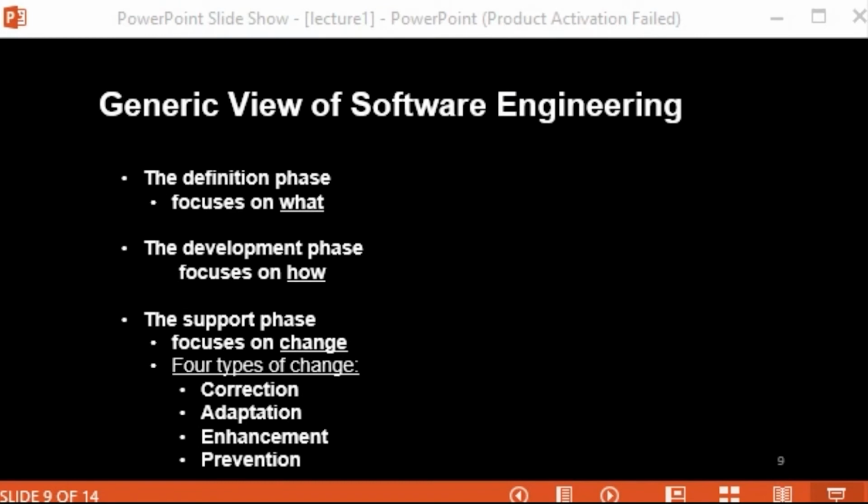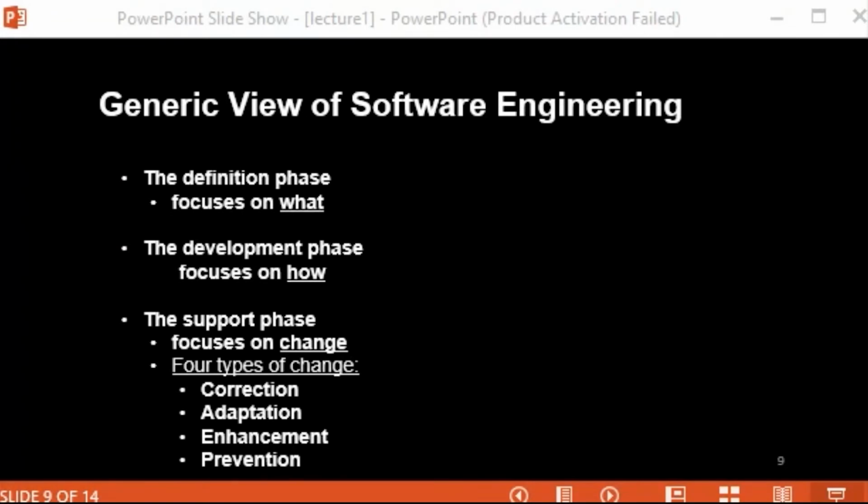Like how data are to be structured, how interfaces are to be characterized, how design will be translated into a programming language, and how testing will be performed. All those things come under this development phase. The methods applied during this phase will again vary, but three specific technical tasks remain the same: software design, code generation, and software testing. So implementation and testing come under this development phase of the generic view of software engineering.